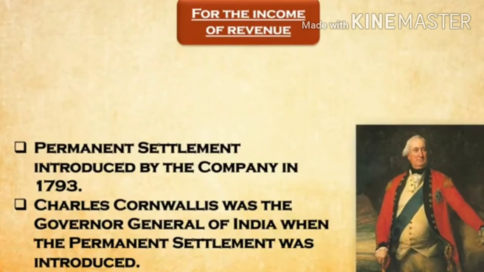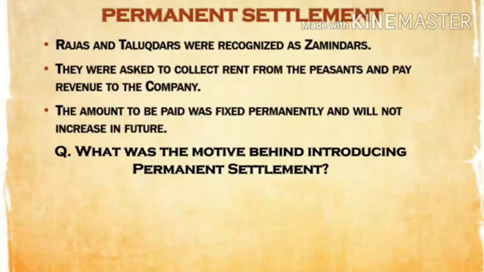What is this Permanent Settlement? This Permanent Settlement Act came in 1793. Here the Britishers involved the local leaders. Who were involved? The Zamindars, and the Britishers wanted to make an agreement with them. The Britishers and the Zamindars both had the agreement, and they are the local leaders. What was their duty? They had to collect the taxes to pay the company. And here the tax is fixed.